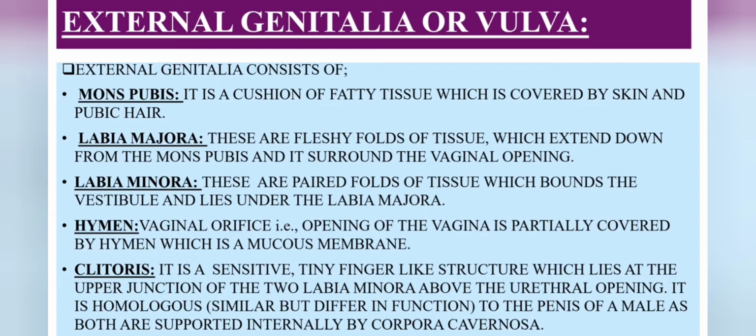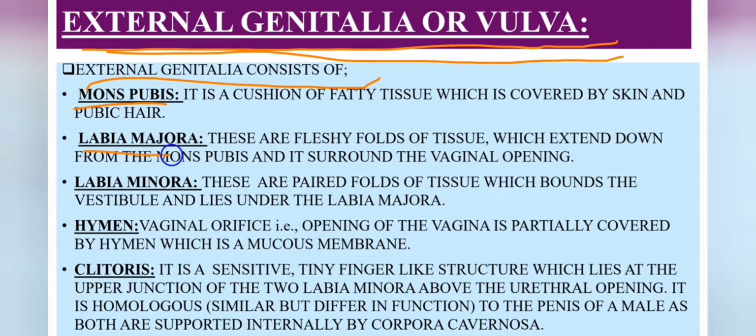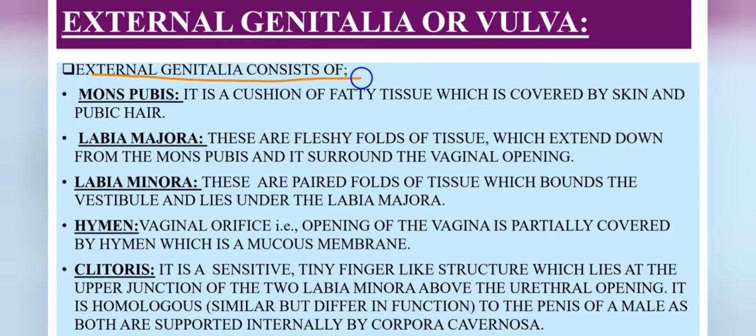And then moving to the next slide, external genitalia, it is also known as vulva. So the external genitalia consist of mons pubis, labia majora, labia minora, hymen and clitoris. So let us discuss one by one.